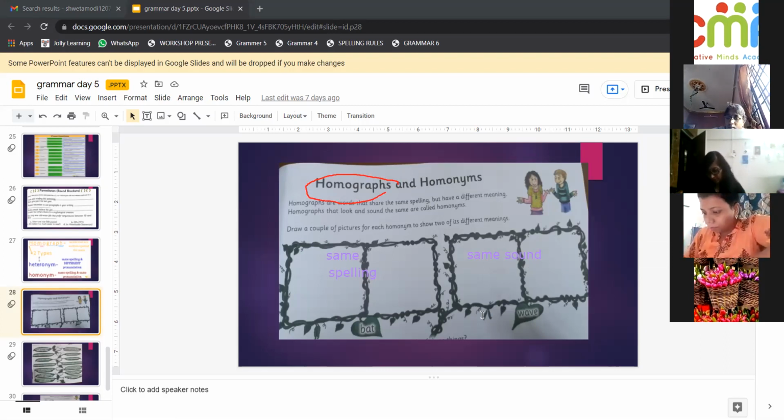Can you make sentences to show? You can write in the chat box.